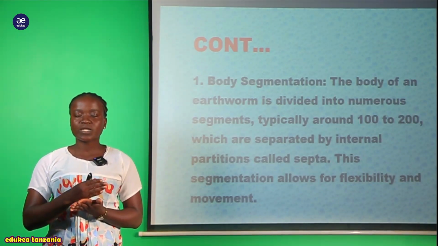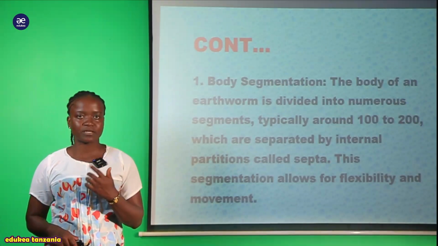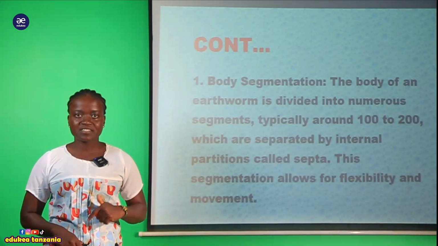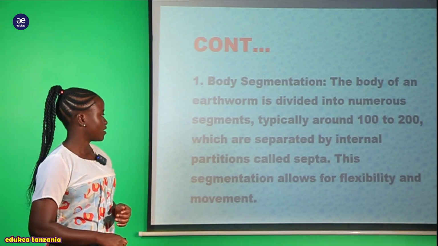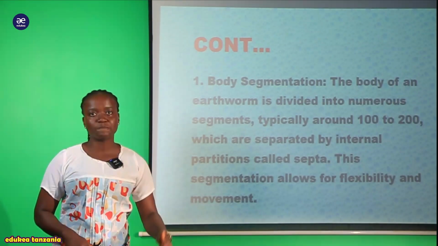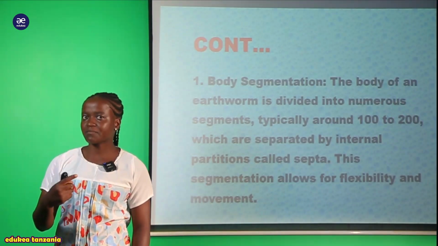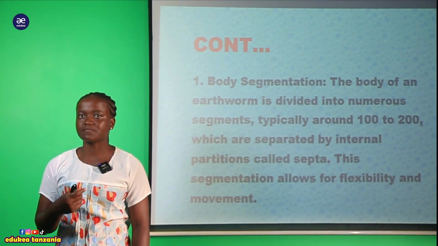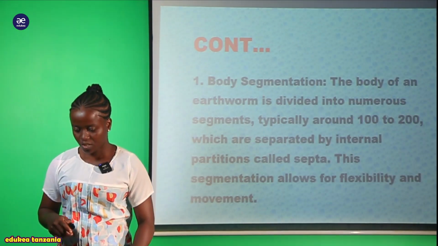What separates them? They are separated by a structure called the septa. And we can say that segmentation is what brings about flexibility and movement to this organism. So the presence of segments is very important, so that it helps this organism in different kinds of movement.